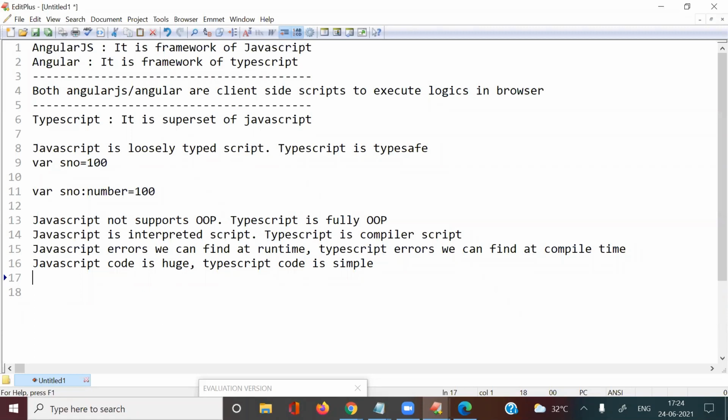For example, if only 95% of concepts were similar, we wouldn't call it a superset. If it is supporting 100%, with the same concepts, then we can call it a superset. TypeScript is a superset of JavaScript.